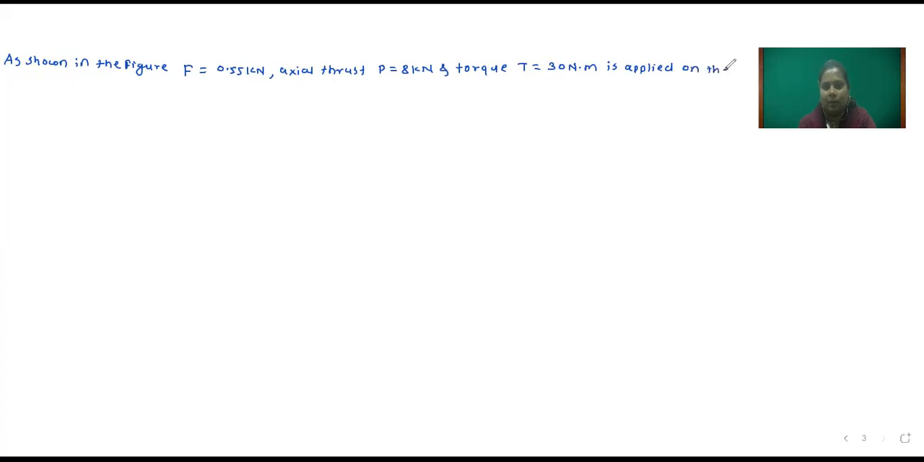Is applied on the circular shaft of 20 mm diameter. Full stop.